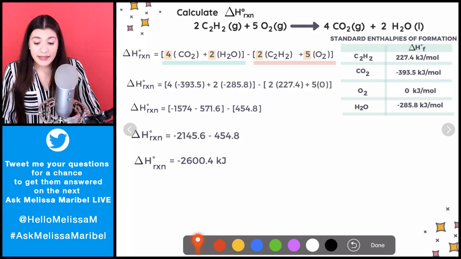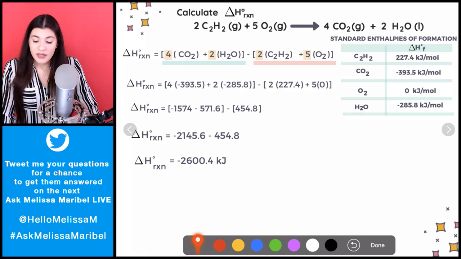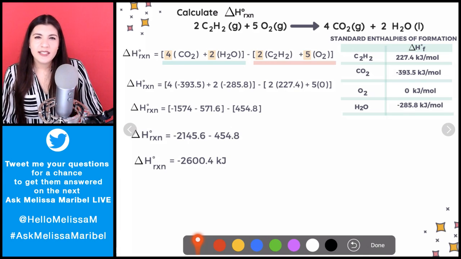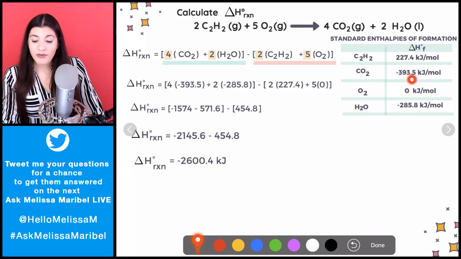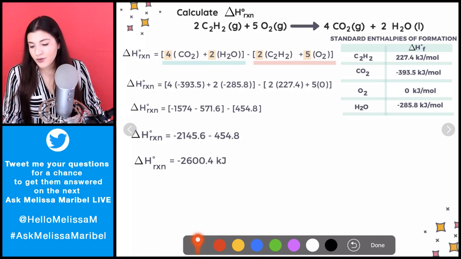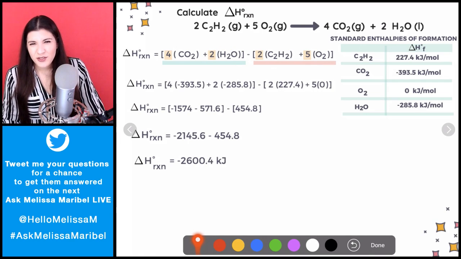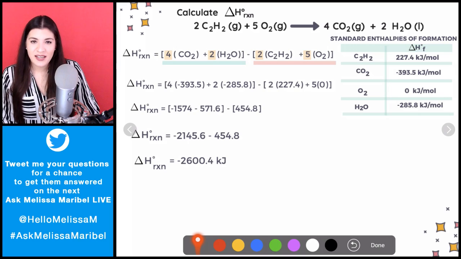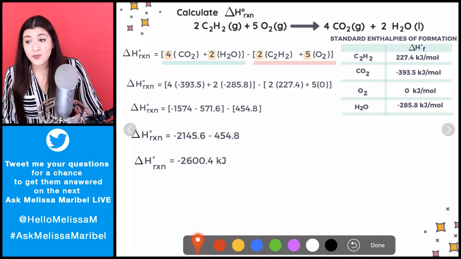And the other thing that I see students might make a mistake on was just placing the wrong value, and instead of using liquid for water, they use gas or something like that. They use the wrong state, and that's just what I've seen, just little errors. But other than that, that's pretty much the main thing.